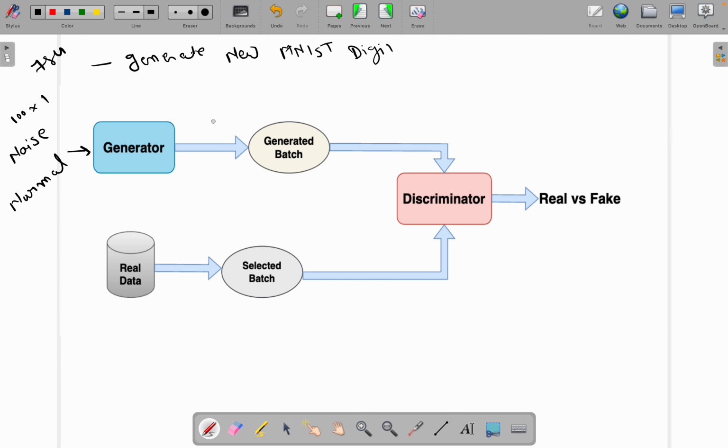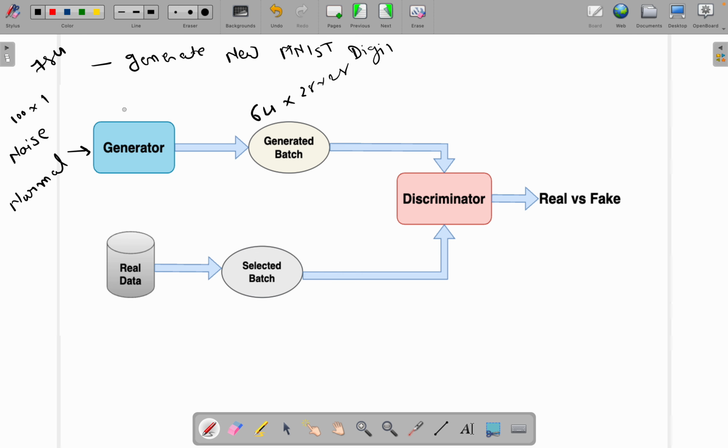Now this neural network will generate some images. Let's say I am using batch size equal to 64, so I now have 64 images here. It could be 64 into 28 cross 28, and we can treat it as a CNN. If you are treating it as a CNN, then 28 cross 28. Otherwise, if you are dealing with an artificial neural network, it will be 64 into the multiplication of these two.